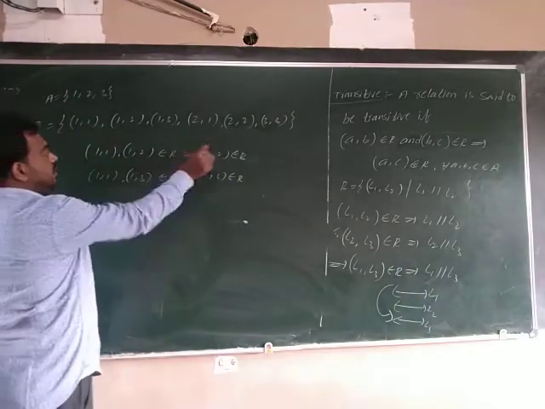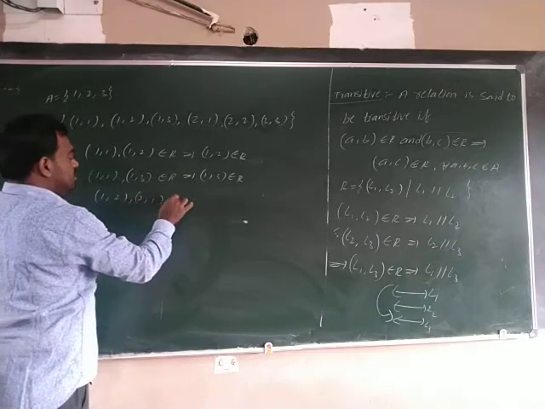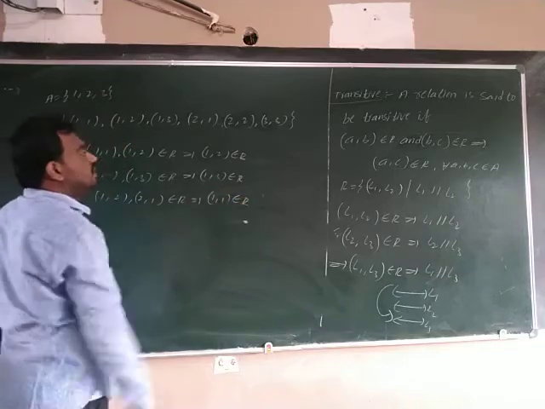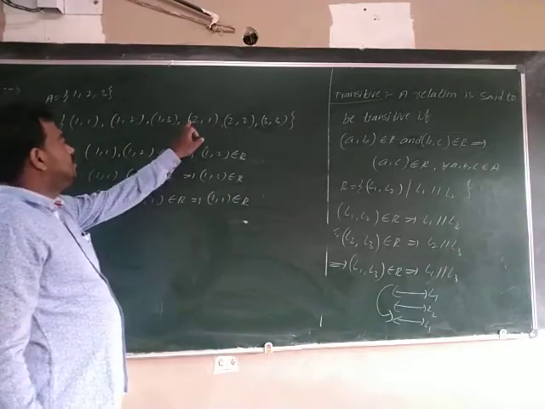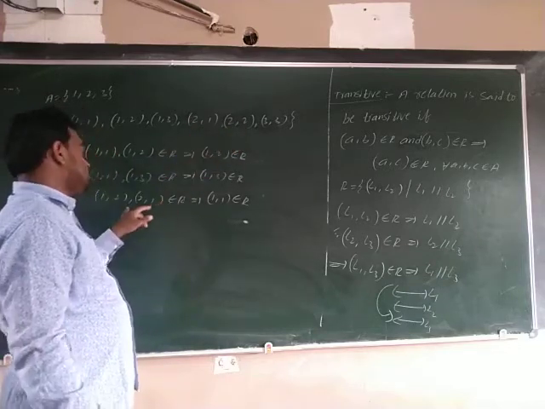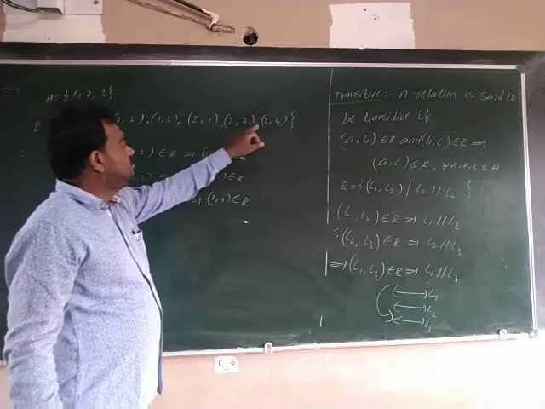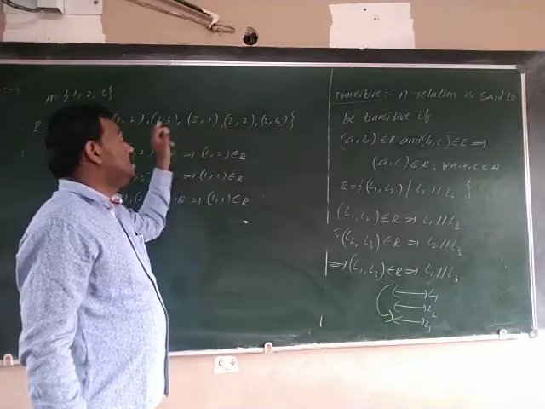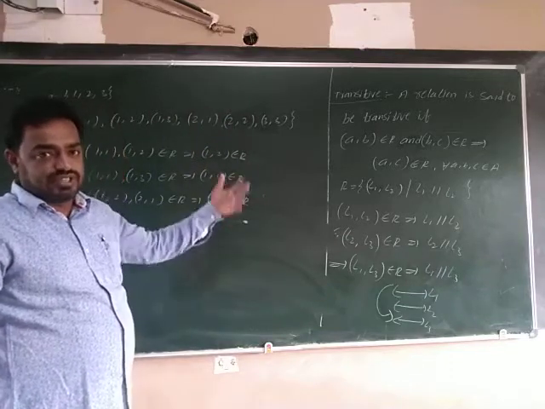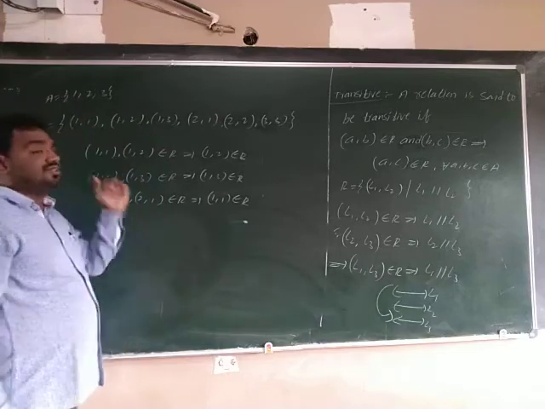Next, if you take (1,2) and (2,1) belonging to R, then (1,1) belongs to R. If (2,1) and (2,2) belong to R, then (2,2) belongs to R. Next, (1,3) and (3,3) belong to R, so (1,3) belongs to R. So if you take any two ordered pairs, the next one compulsorily belongs to R. So it is transitive.